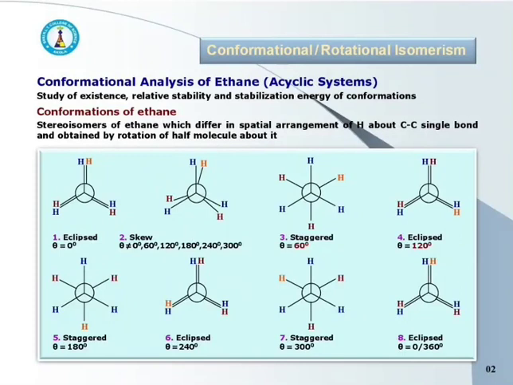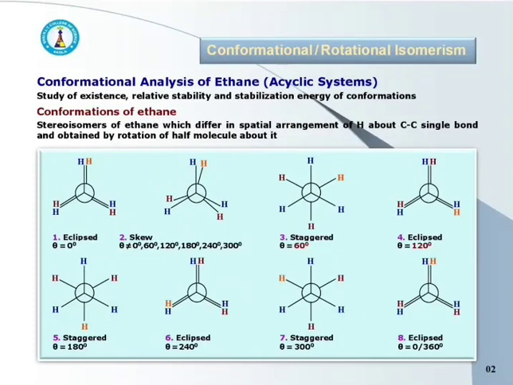See the structures of eclipse, skew and staggered conformations. In eclipse conformation, hydrogen atoms are very close to each other and that's why more repulsion and hence more van der Waals steric strain.